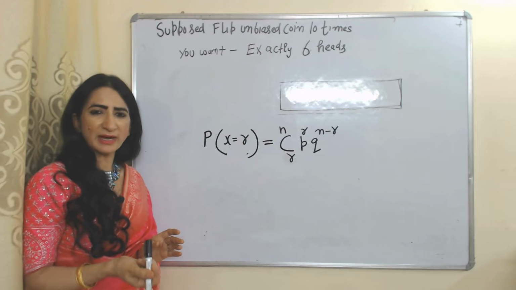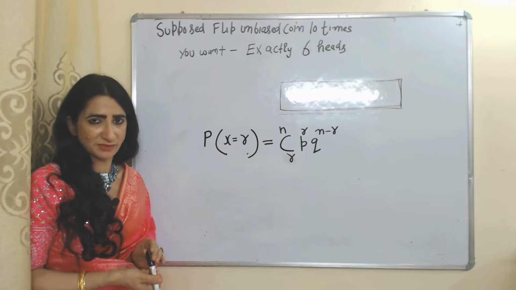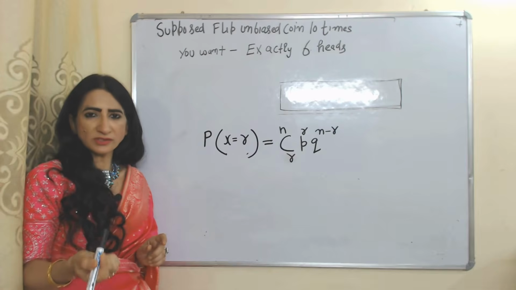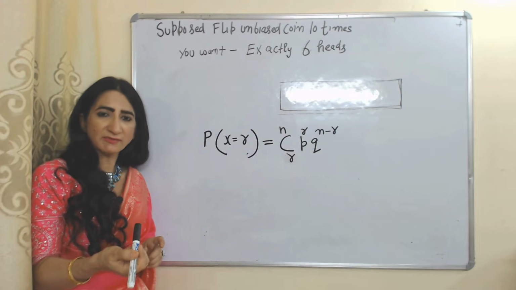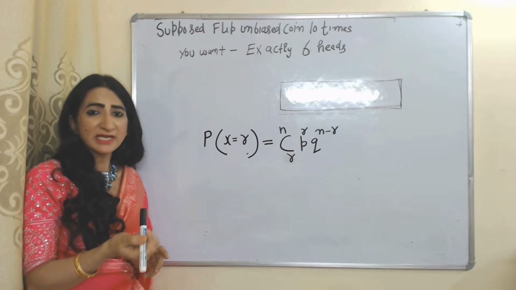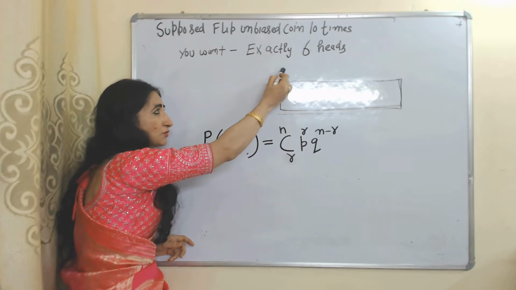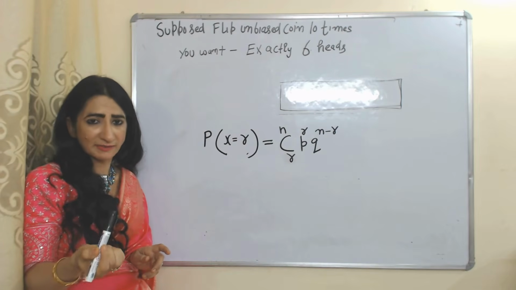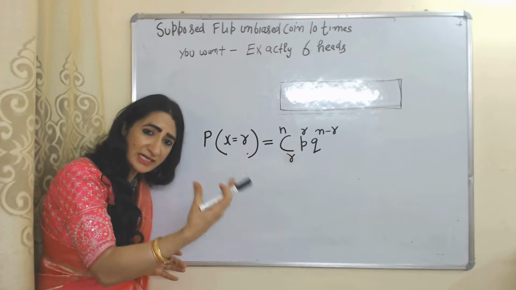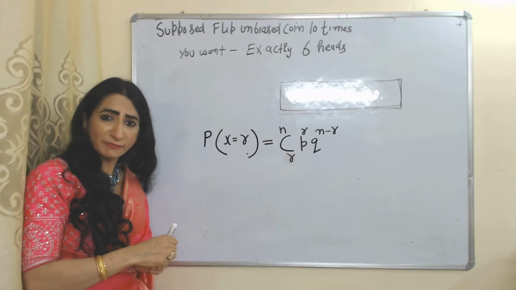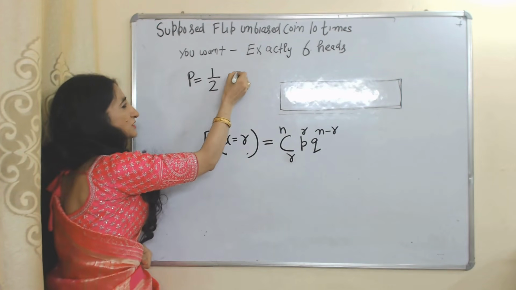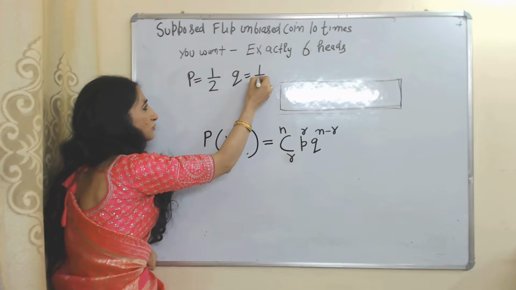Suppose you flip an unbiased coin 10 times and you want exactly 6 heads. Unbiased coin means the probability of receiving head is exactly equal to the probability of receiving tail. Here our success is head because you want exactly 6 heads, and failure is tail. So if the value of p is equal to 1 by 2, then obviously the value of q will also equal 1 by 2.